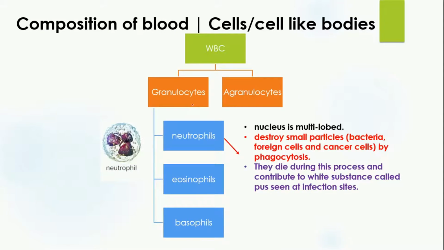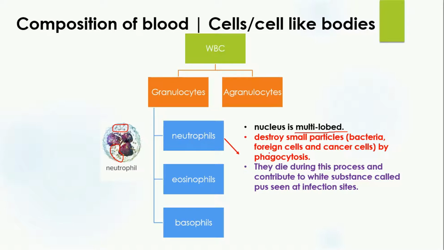The granulocytes are further divided into neutrophils, eosinophils and basophils. Talking about neutrophils, here in this diagram you can see this is a neutrophil. How can you identify the neutrophil? Because it contains a multi-lobed nucleus. Here in this diagram you can see 1, 2, 3 different lobes of the nucleus are present, and we said that this is a granulocyte. You can see here the cytoplasm contains the grains. So this is the identification point of neutrophils, that they are granulocytes. Along with this, they contain a multi-lobed nucleus.